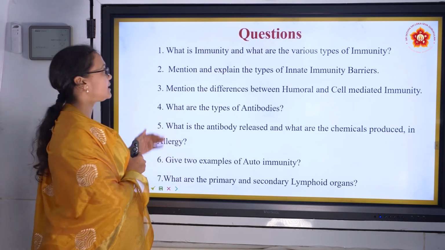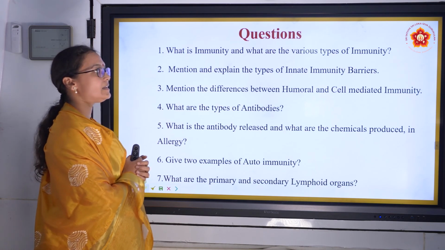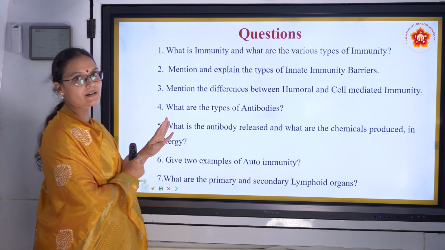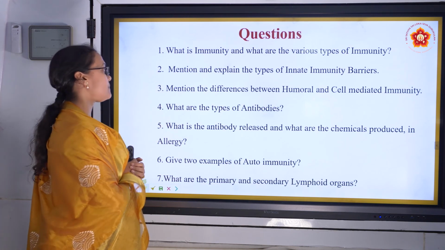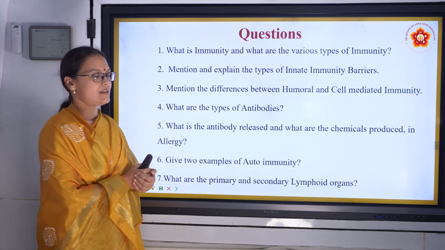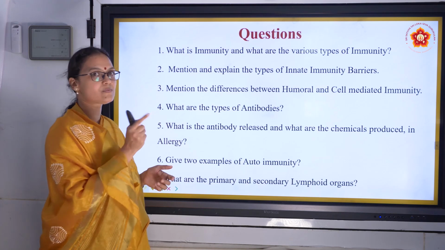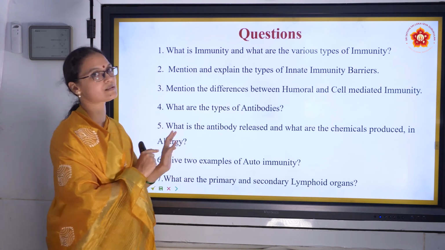You can answer that simply. Then mention and explain the types of innate immunity barriers. We spoke about 4 barriers. So mention and explain them. Then mention the differences between humoral and cell-mediated immunity. If you remember the soldiers and the missiles which I was talking about, you can answer this question.